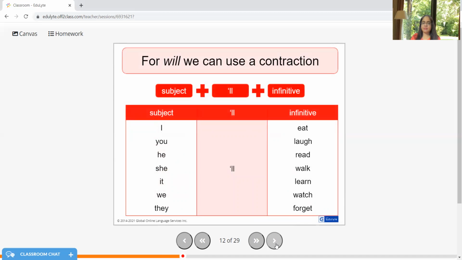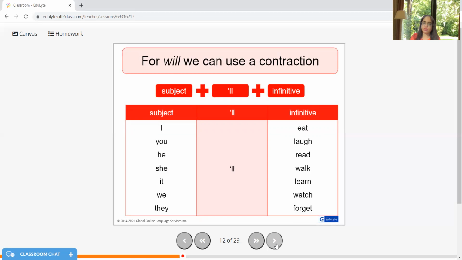So will can be used in a contraction, and the meaning is just the same. We write the whole spelling as W-I-L-L. If I am not using that, how can I write it? I will write it like this: I, which is my subject, then an apostrophe with LL. You remember how we put an apostrophe and then S? Similarly, an apostrophe mark, a punctuation mark, with double L. So this I will is now pronounced as I'll.